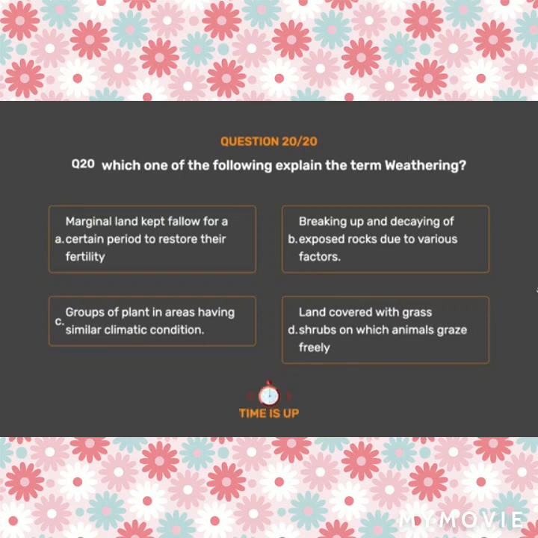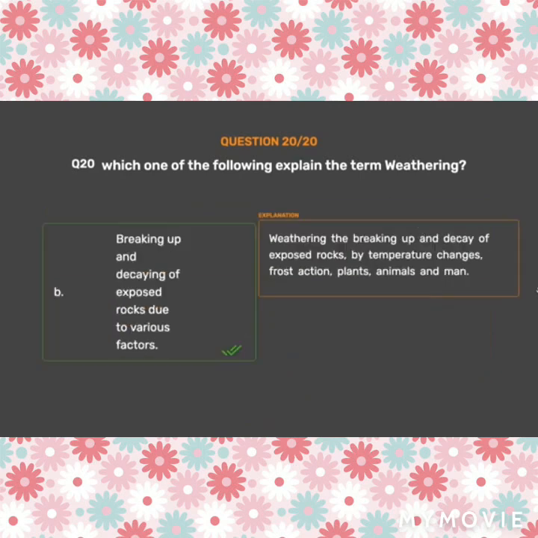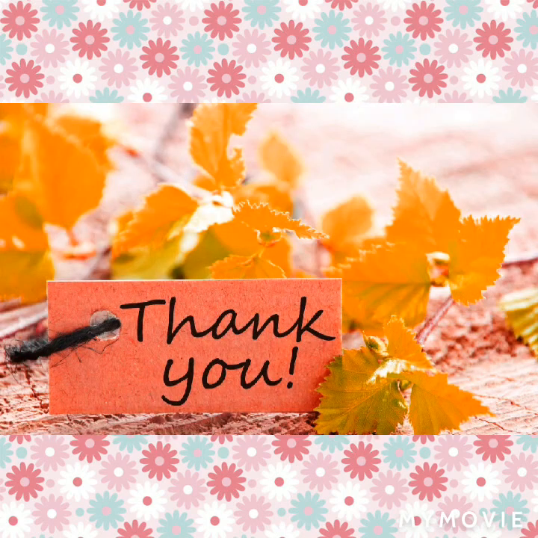The correct answer is option B. Breaking up and decaying of exposed rocks due to various factors. Weathering is the breaking up and decay of exposed rocks by temperature changes, frost action, plants, animals and man.